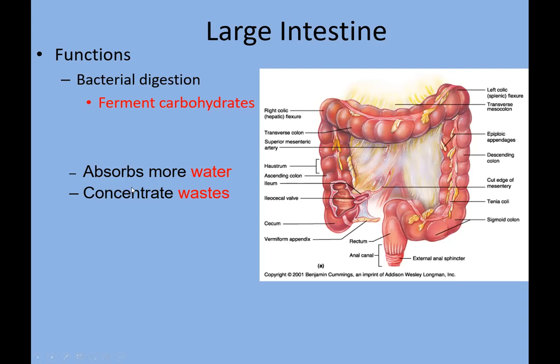Then it absorbs water. The more water is absorbed, the more concentrated the waste becomes. Because if the water is left in the waste product, it will be in a semi-liquid or liquid form. So as the water is absorbed, the waste turns into solid form.